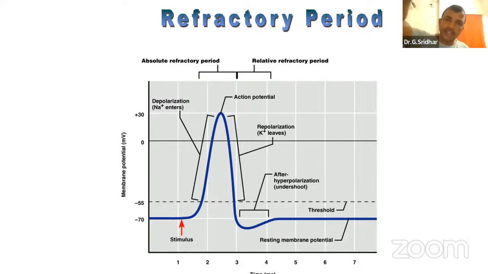Then there is a rise in the action potential, the depolarization. This rises up to plus 32 to plus 35 millivolts. If anybody asks you what the action potential or spike potential is, that is plus 32, 35 millivolts. Plus 35 is an excellent answer. If you see the Open University book, you will find plus 35 or plus 30 is the excellent answer which you can give. Then it will reach the action potential.